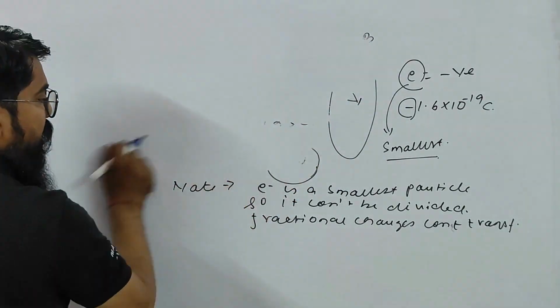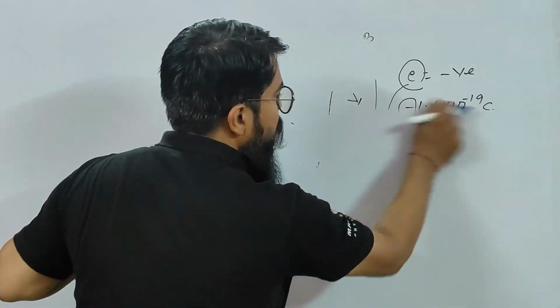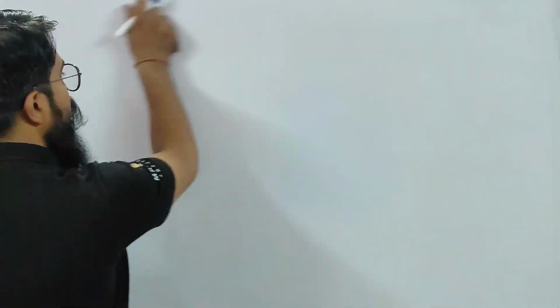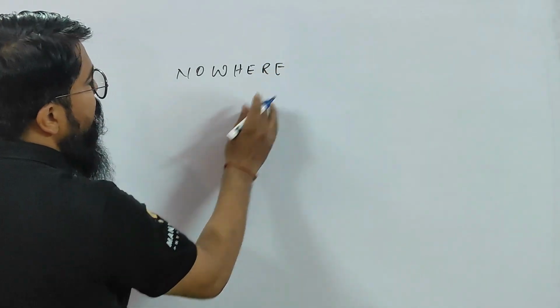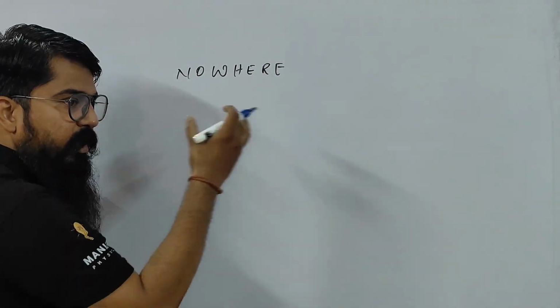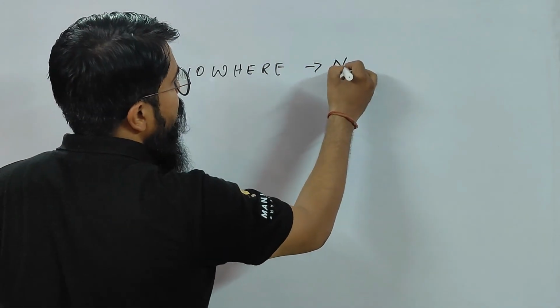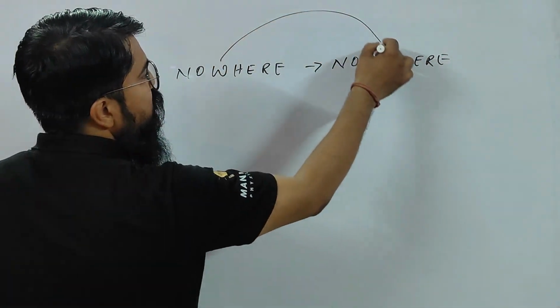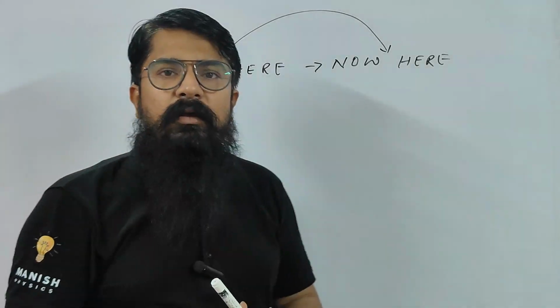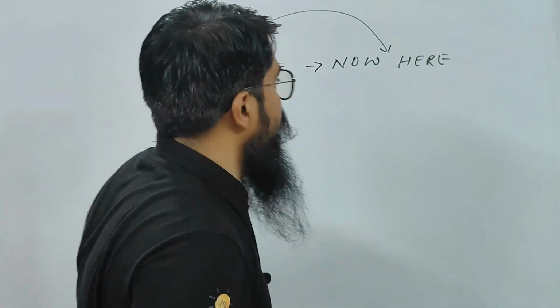Please, children, pause the video and try to write everything I'm writing on the board. As I'm saying from the very beginning, your involvement is the root cause which can take you from anywhere to anywhere you want to go. Children, see one thing: nowhere. This is the spelling, right? If you just stay committed from the beginning, you can be now here. Is that clear? Nowhere is transferred to now here. Now here means your goal, your destination, right, children?